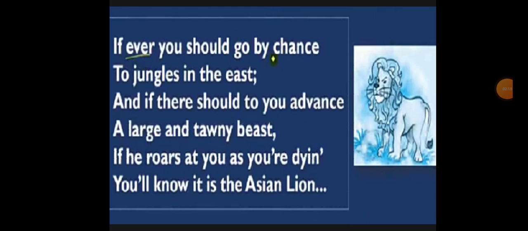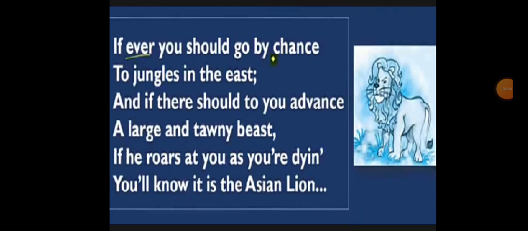And if you see a large and tawny animal and he roars at you, meaning when the lion roars, and you are dying, meaning you are afraid of that roar, then you will come to know that it was an Asian lion.